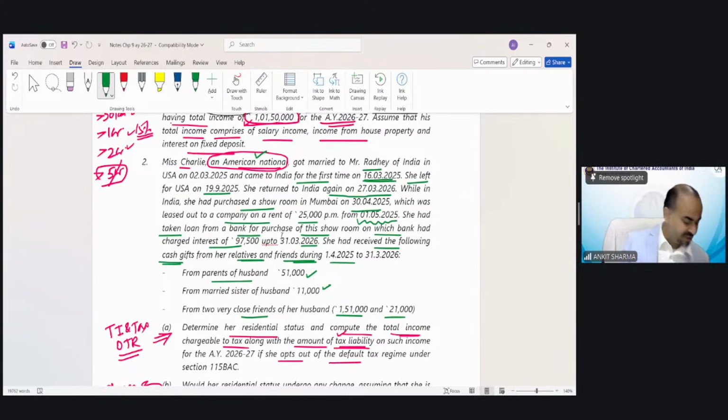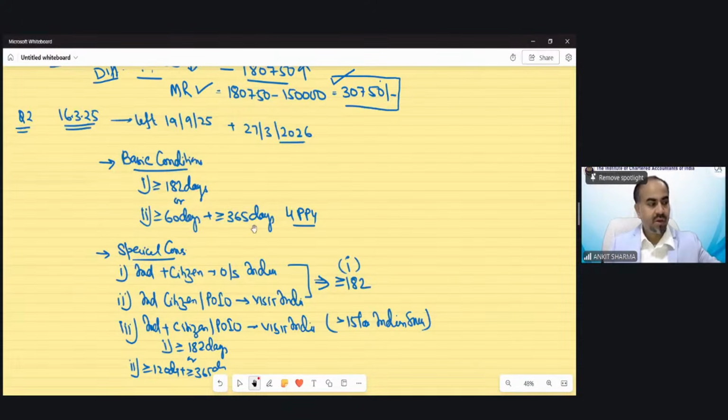I believe you must have read this question now. Now, let me show you the slide on which I have put the condition. So, is any special condition applicable? Or do we have to check both the basic conditions for the purpose of her residential status?